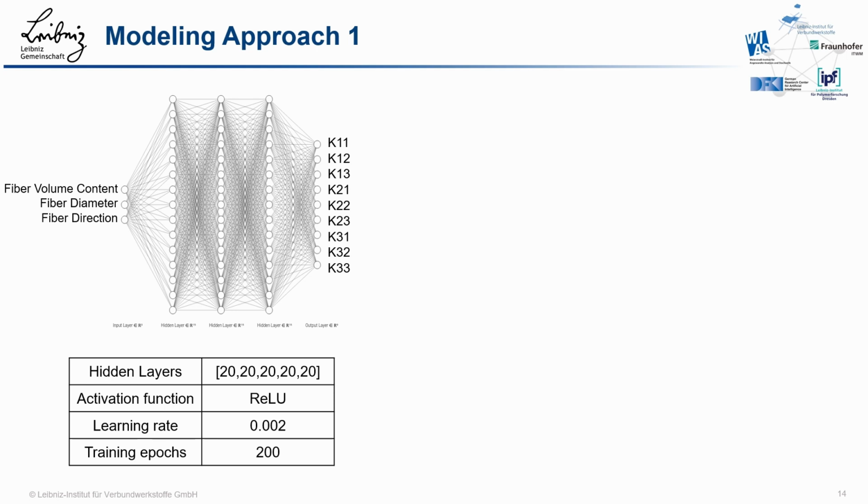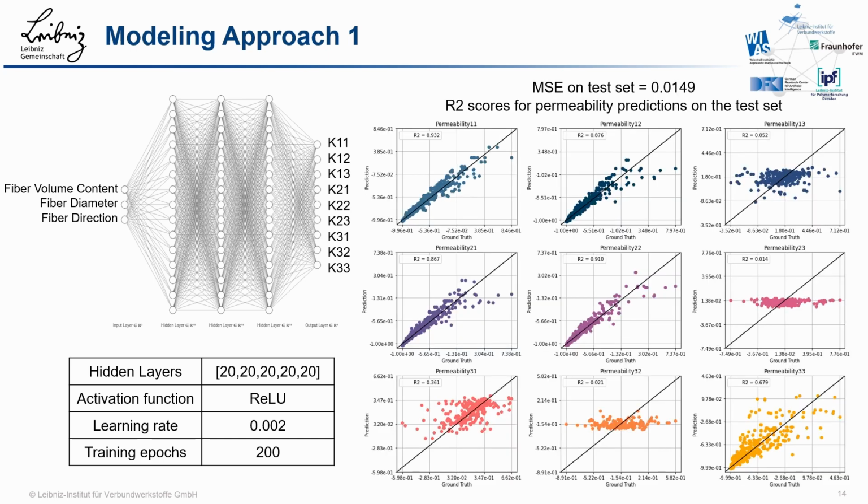As you can see in the table, the neural network has 5 hidden layers and 200 training epochs have been executed. On the right side, you can see the results obtained with the trained neural network with the 20% test data. The mean squared error was 0.0149, and the diagram depicts how well the predicted permeabilities match the ground truth permeabilities. On the x-axis are the ground truth permeabilities, the simulation results from the data set, and on the y-axis are the predicted permeabilities. The diagonal black line shows the ideal case, R squared equal to 1.